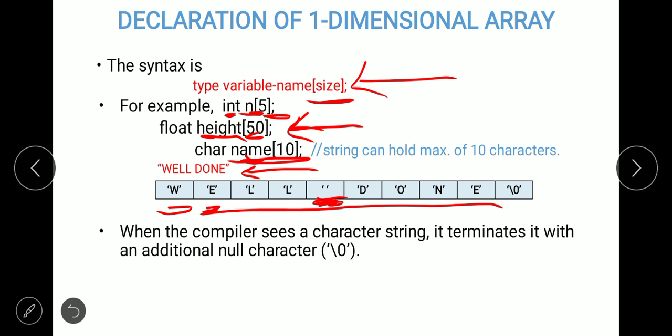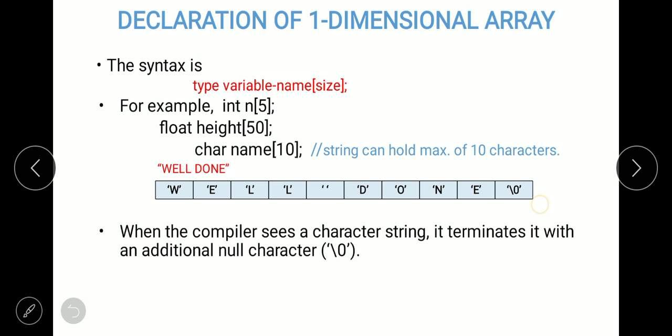Observe carefully: after the end of "well done" there is one extra character here. What is that? We have not specified that character in the statement, right? While initializing we have not used this character, but still it is being stored in the memory location. Why and how?